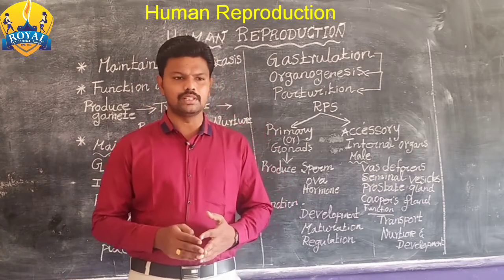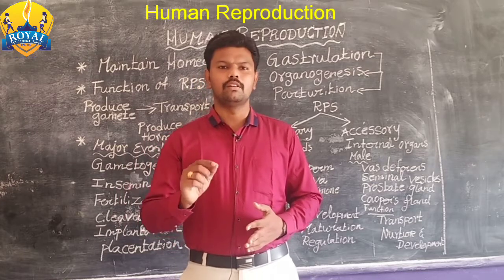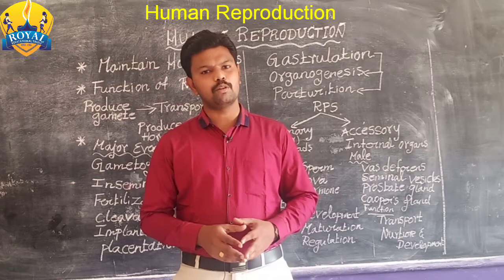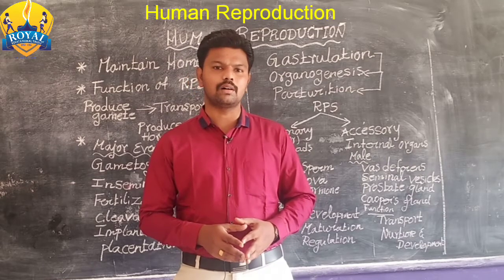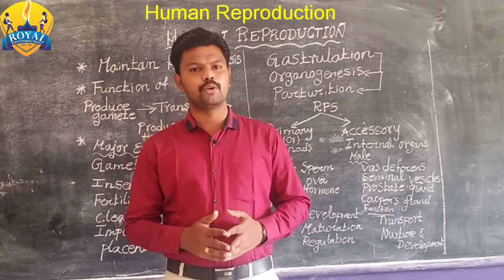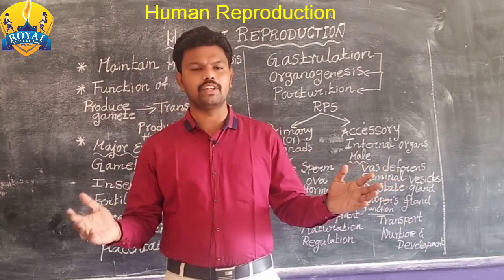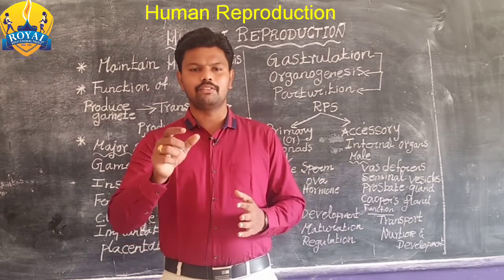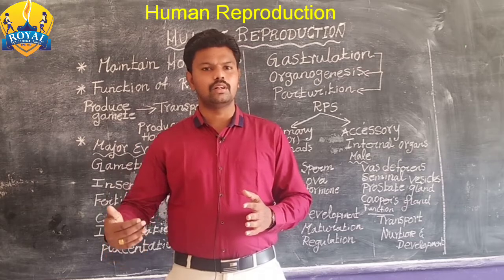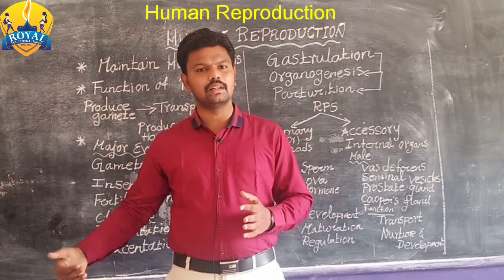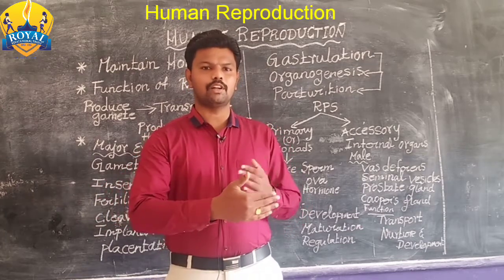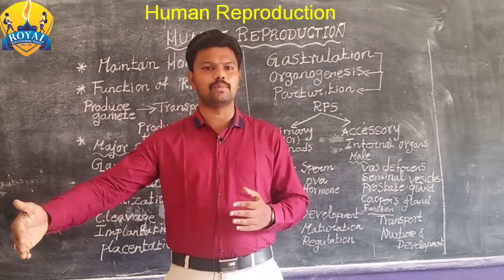In gametogenesis, there are two types. Formation of sperm comes under spermiogenesis. Formation of ovum comes under oogenesis. After gametogenesis, fusion of the male gamete and female gamete occurs; fertilization will take place. Then formation of the zygote, then cell division will occur, and development of the fetus will follow. After the development of the fetus, parturition will occur.